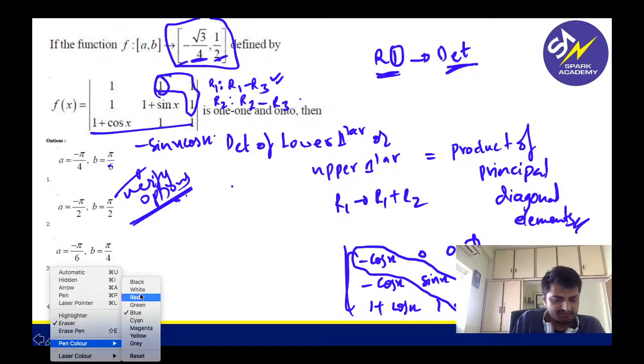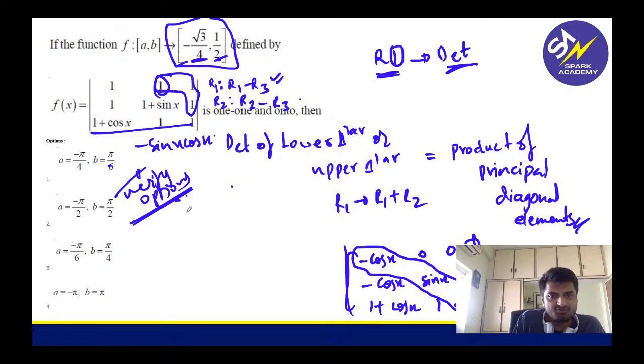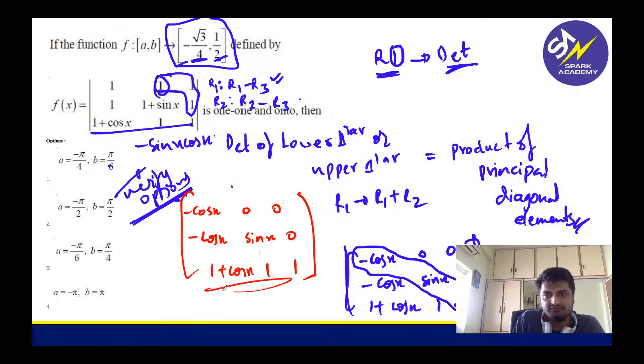So what you can do is, 1 minus cos x is minus cos x, I can write. 1 minus 1, I can write 0. 1 minus 1, 0. I think now you will get it directly. So 1 minus of minus, this is minus cos x. 1 plus sin x minus 1 is sin x. 1 minus 1 is 0 again. So 1 plus cos x, 1, 1. Same thing we are getting, but we will get it in one step if you just follow this. I've done it with R2, though I've written it as R3. So if you can just verify options and check whichever option gives this, second also done.